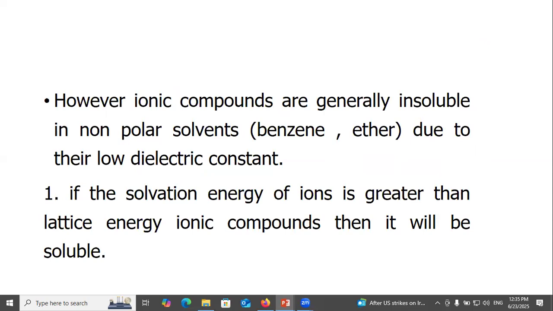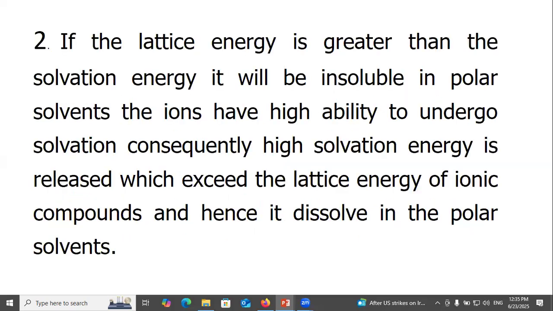If the solvation energy of the ions is greater than the lattice energy of the ionic compound, then it will be soluble. If the lattice energy is greater than the solvation energy, it will be insoluble in polar solvents. The ions have a high ability to undergo solvation. Consequently, high solvation energy is released, which exceeds the lattice energy of the ionic compound, and hence it dissolves in polar solvents.